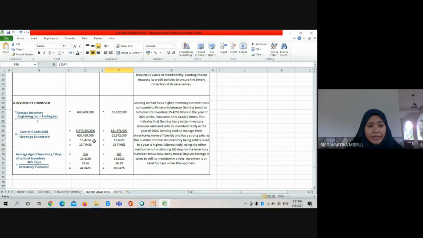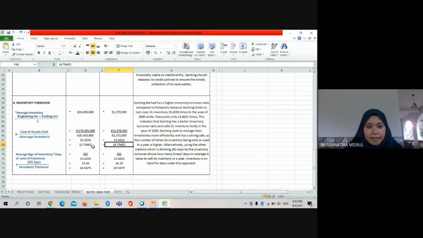Last but not least is inventory turnover for both companies. Genting inventory turnover is 15.4256, and this is for Panasonic only 13.882. When rounded, it is 15 times for Genting and 14 times for Panasonic.